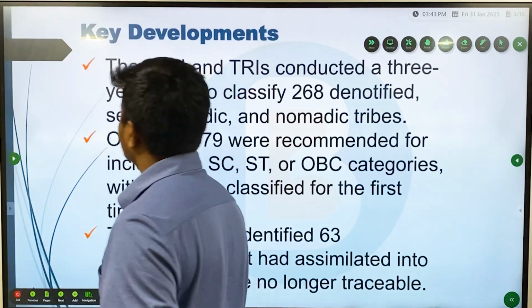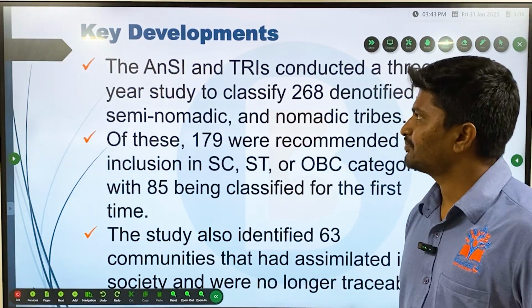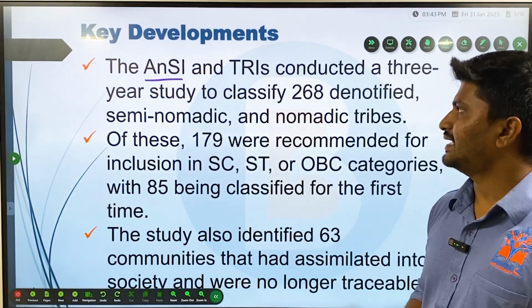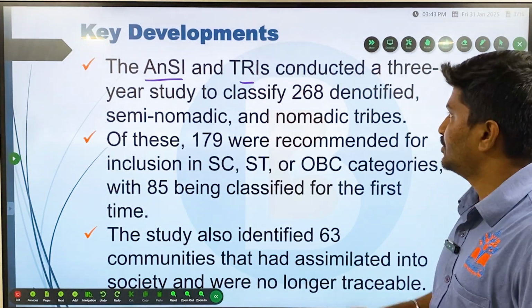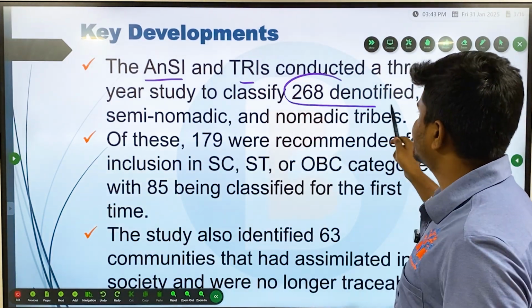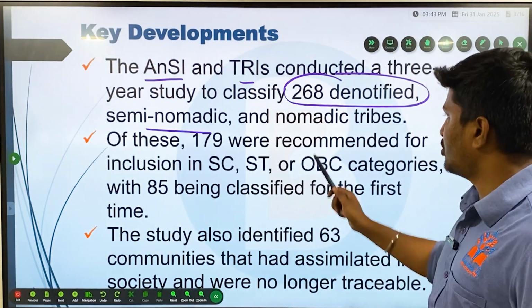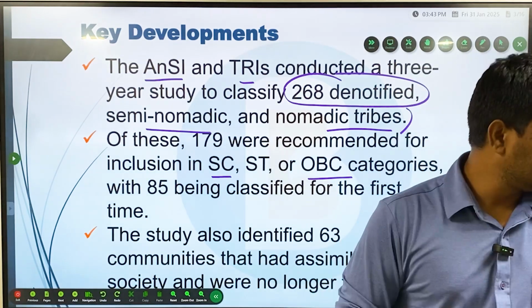Okay, so the key development, why it is in news, is that recently the Anthropological Survey of India and Tribal Research Institutions conducted a 3-year study to classify 268 denotified, semi-nomadic and nomadic tribes into either SC, ST and OBC categories.